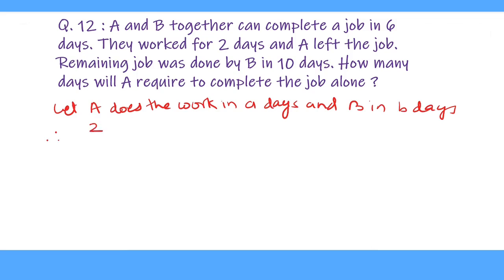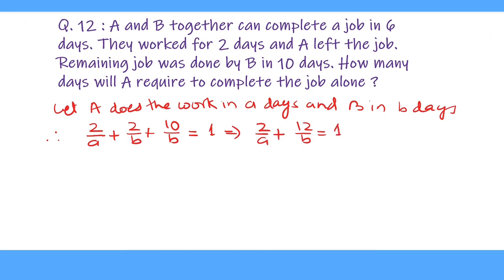So 2-day work of A is 2 upon A, plus 2-day work of B is 2 upon B, and the remaining work B does in 10 days. So 10-day work of B is 10 upon B, and this is equal to 1 work. So this is equal to 2 upon A plus 12 upon B equal to 1.